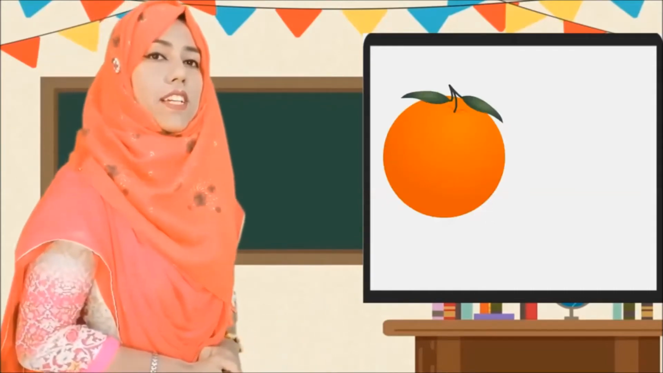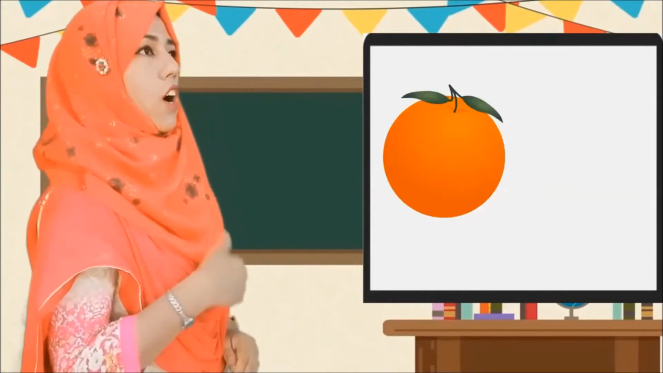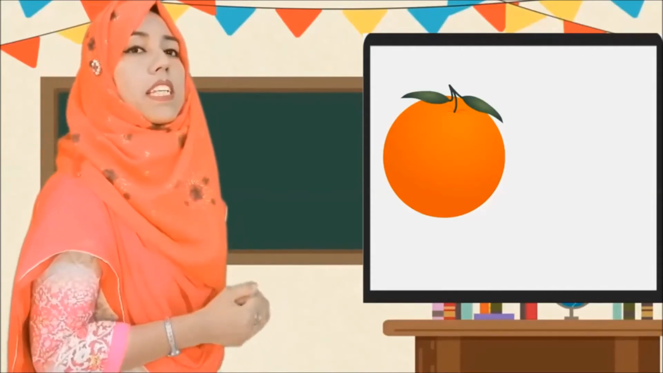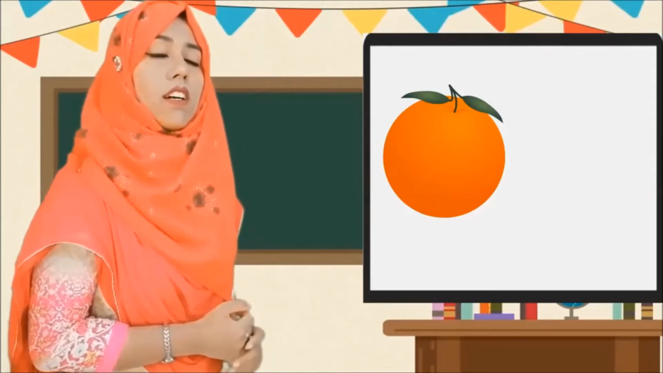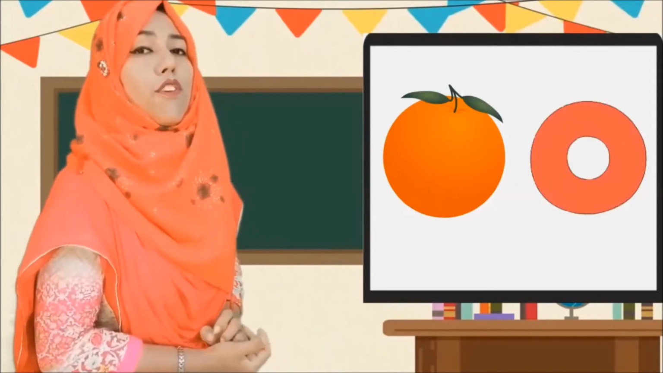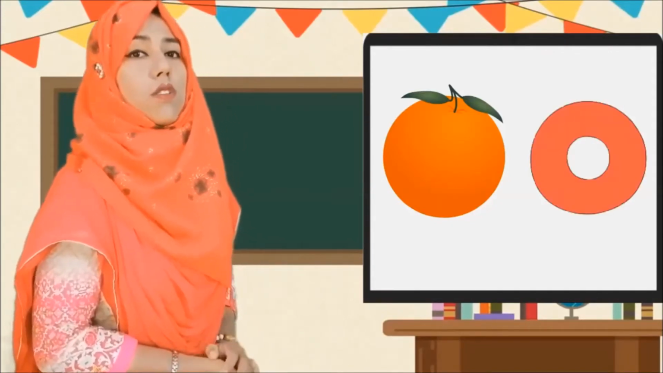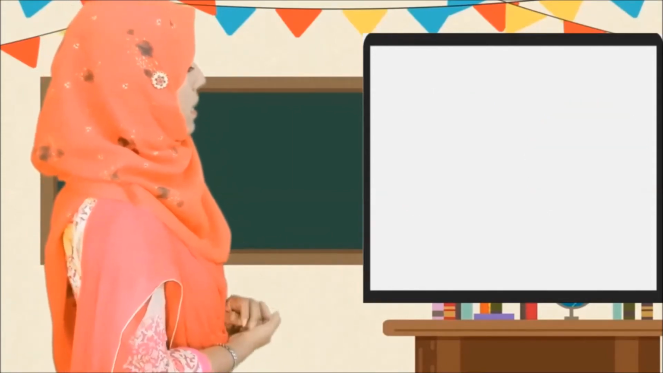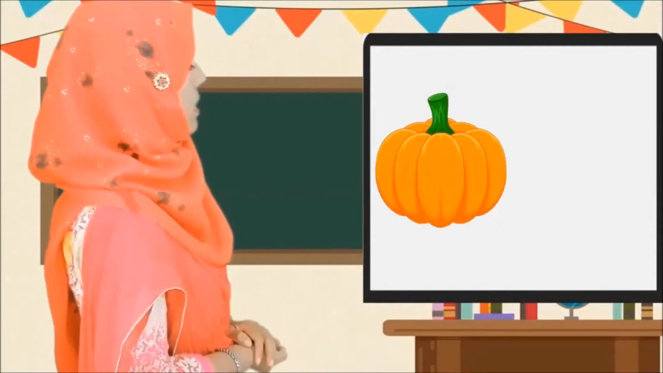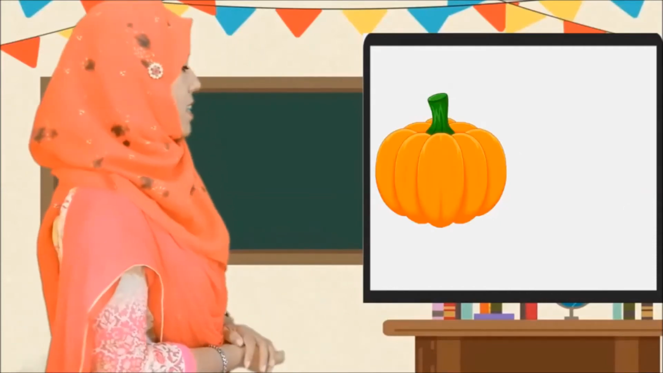Then this is orange. So what for orange? Orange. O. Beginning sound is here. So which letter will be here? O. O phonic sound is O. So O, orange.